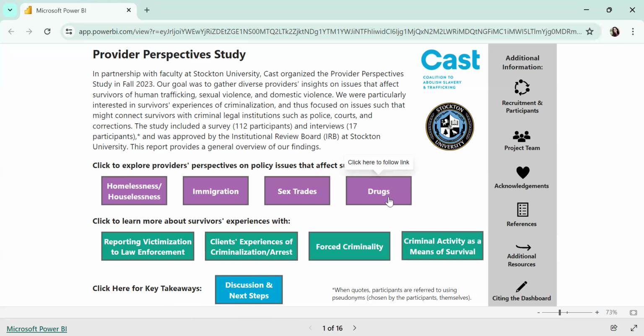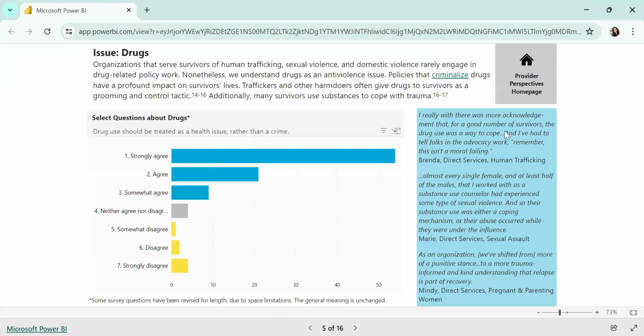So let's take a look at some of these. I'm going to look at drugs. So click on drugs. Now, these are all set up in a similar way. Towards the top, you'll see some information about this subject area itself. Why are we talking about drugs in a project on human trafficking, sexual violence, domestic violence survivors' experiences? How do we see that relating to our work and the goals of this project? And then some quantitative or statistical findings, as well as some qualitative or interview findings.